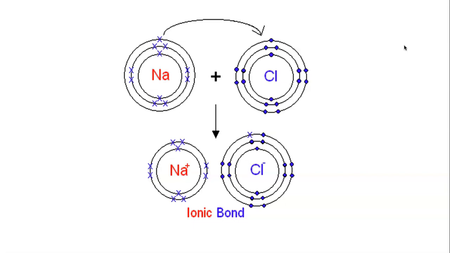So if you ever look at table salt, the stuff that you use for food, its existence is due to ionic bonding. Sodium, Na, usually donates an electron to chlorine. It's very easy for it to do that because sodium has 1 valence electron and chlorine has 7 valence electrons. It becomes the cation Na+, and when chlorine accepts the electron, it becomes the chloride ion Cl-. With their opposing charges, those two ions strongly attract each other, and they become NaCl, or table salt. So when you have a complete donation of electrons, that is called an ionic bond.